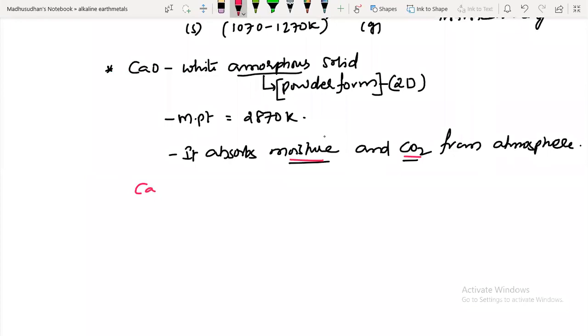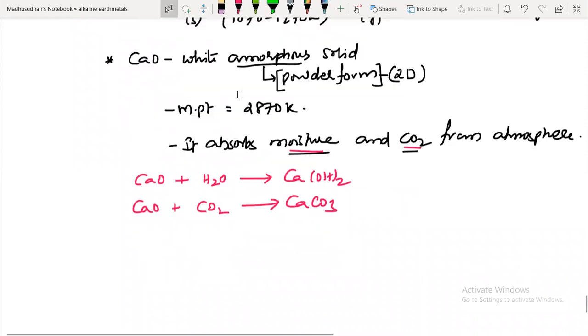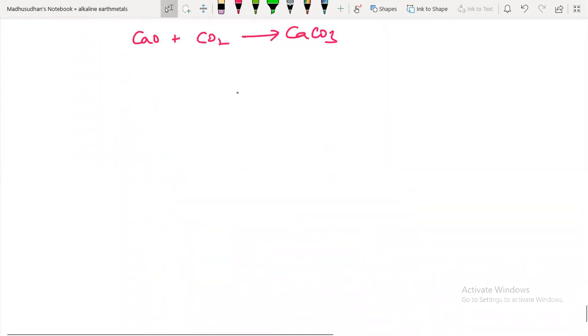Let's say calcium oxide reacts with water. What are you going to get? Calcium hydroxide. So calcium oxide is also absorbing carbon dioxide from nature. You'll get back your reaction, right? So what is coming out? Calcium oxide and carbon dioxide. If they combine, you will get calcium carbonate again. Right. So this is about calcium carbonate. Next, its important properties we'll discuss.